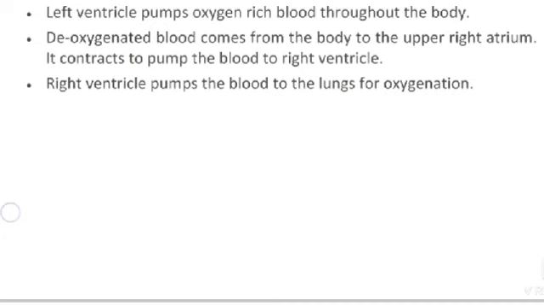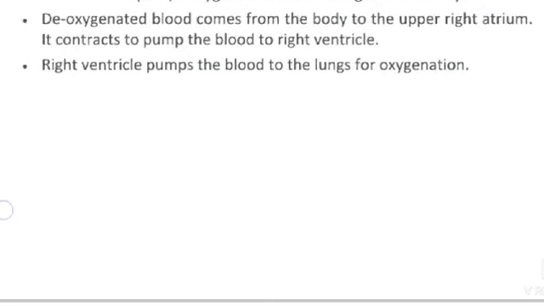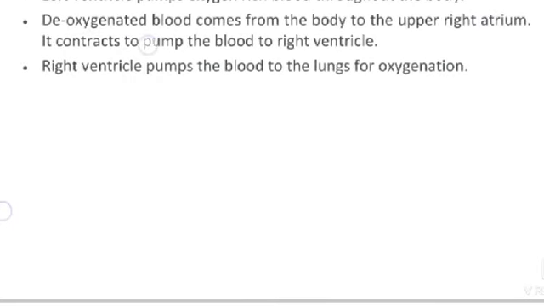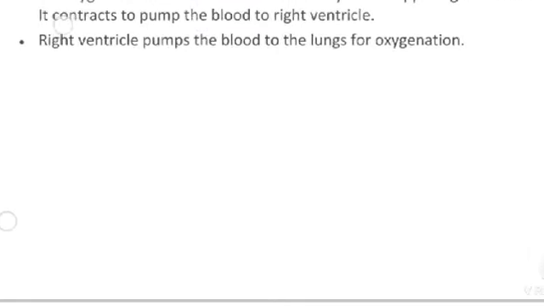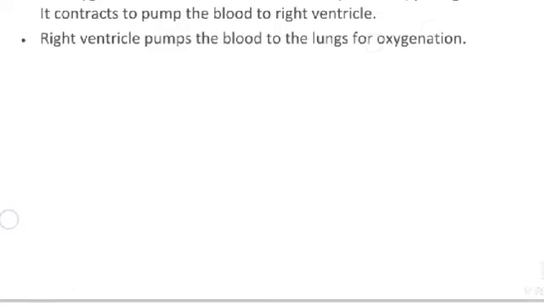Deoxygenated blood comes from the body to the upper right atrium. It contracts to pump the blood to the right ventricle. Right ventricle pumps the blood to the lungs for oxygenation.